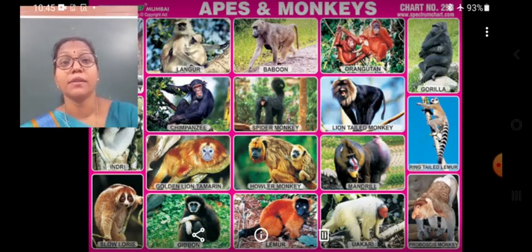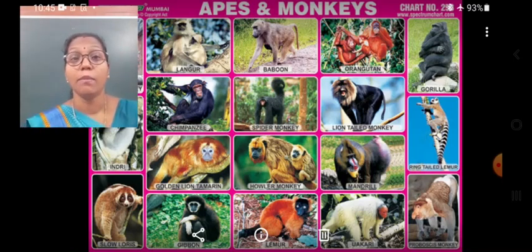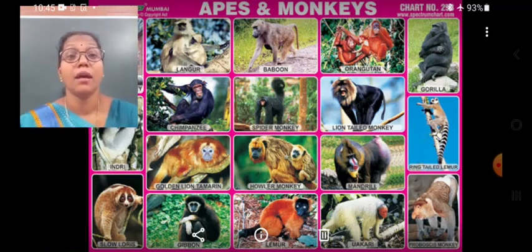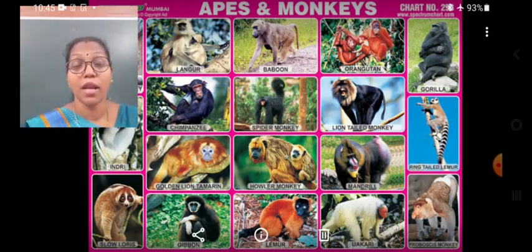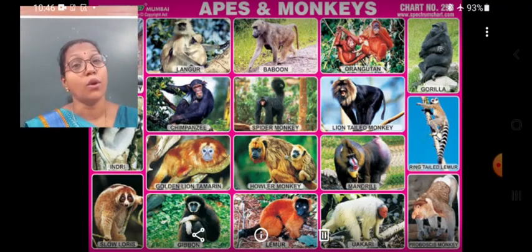Sloth bears, the koala bear, panda, squirrels, flying squirrels and many types of insects are also arboreal animals because they spend most of their time on the trees.